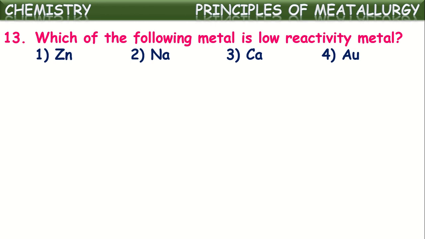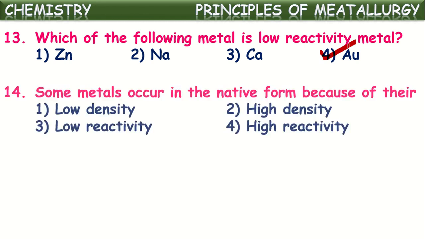See here, one of the metals given here belongs to that least reactivity series. These two metals are highly reactive metals. The first category is sodium, potassium, and calcium. And zinc, iron, these all come under secondary reactive metals or moderately reactive metals. If you see the last one, Au, or gold, it is one of the least reactive metals. It is often found in the earth's crust in the free state also, because it is a least reactive metal. Okay, gold, platinum, silver, these metals come under low reactivity metals.